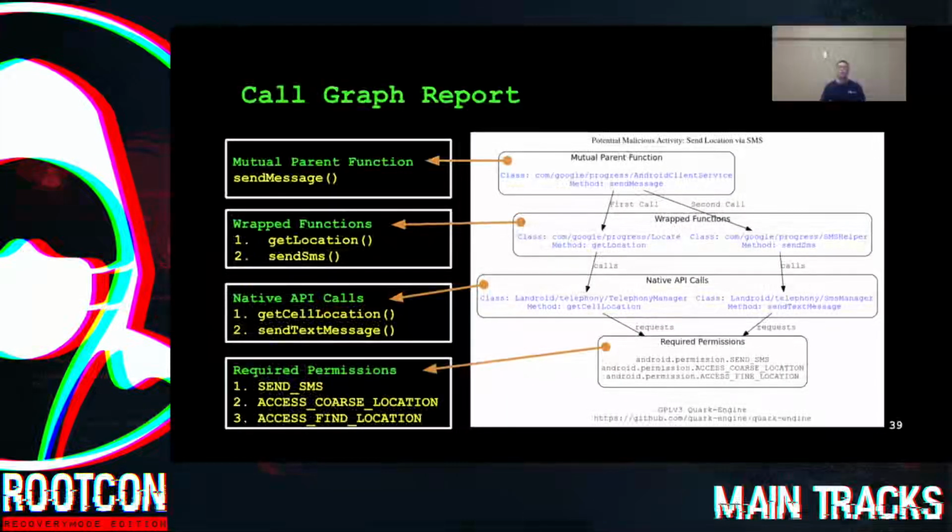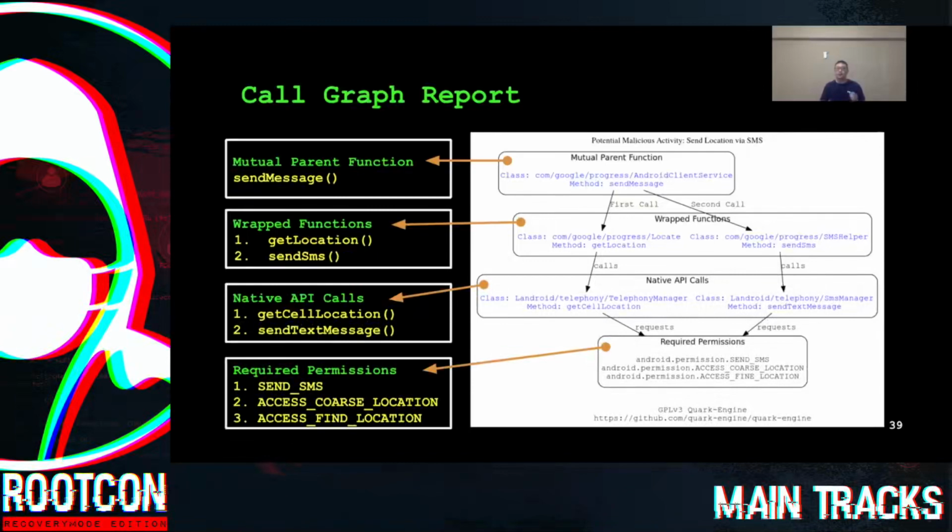And recently, we have developed a new feature, a call graph for high potential malicious activity. I call it the Google map for malware analysis. Now let's see. On top of the graph, we start our journey from the mutual parent function. And then, according to the map, we can see clearly which function wrapped the native APIs and the calling sequence of these functions. Wow, this is amazing, isn't it? So now let's start the journey.